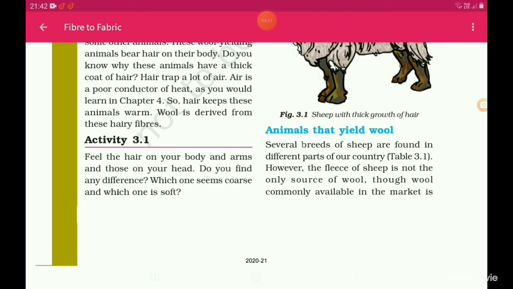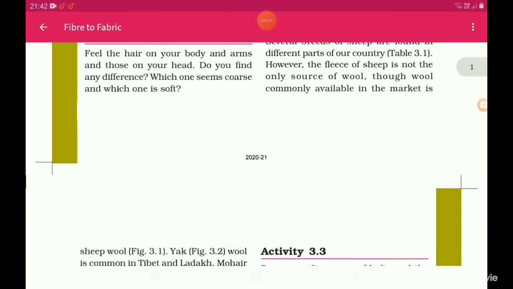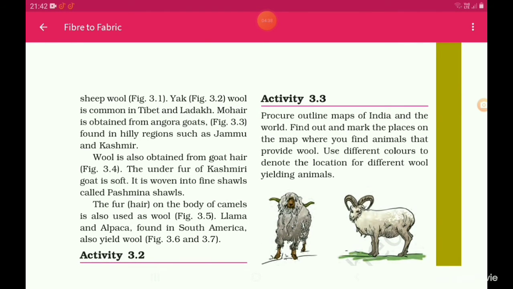Several breeds of sheep are found in different parts of our country. However, the fleece of sheep is not the only source of wool. True wool commonly available in the market is sheep wool. Wool is common in Tibet and Ladakh.